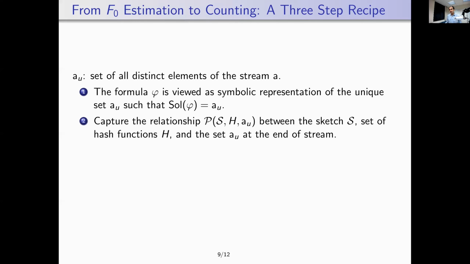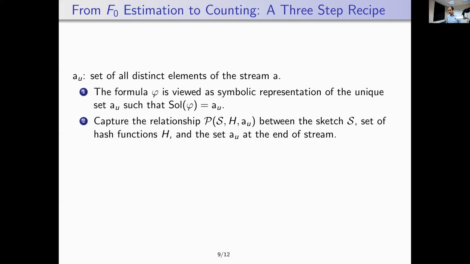Now, you take your favorite F0 estimation technique that is based on this general hashing-based paradigm, or the sketch-based techniques. And the question we want to figure out is, at the end of the stream, what is the formal relationship between the sketch, the set of hash functions, and the set AU that you have? So we would like to write this in a formal language.